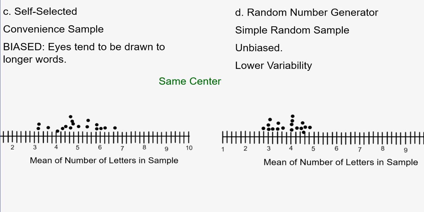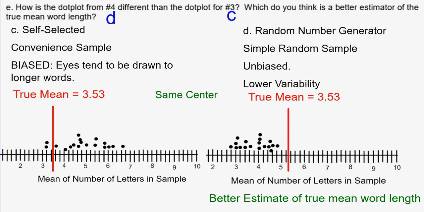Now, which of the two data sets would be the better measure of the center? Well, that would be the random number generator, because again, the lower variability is taking away some of the bias that was existing in the self-selected. And so that would be the better estimate of the true mean for the samples and for the song in general. And if we calculated the mean for our song lyrics, it is 3.53. So both of the data representations were leading you to that center, but your random number generator was the better representation for that.